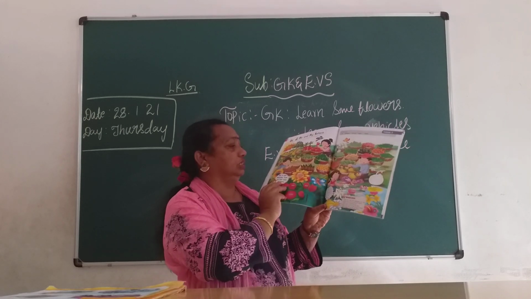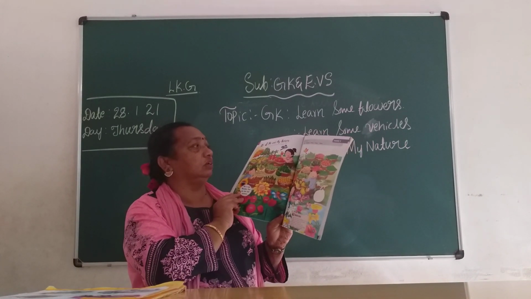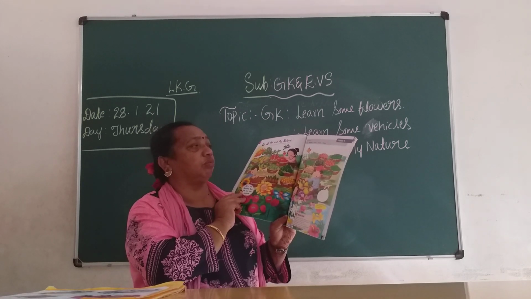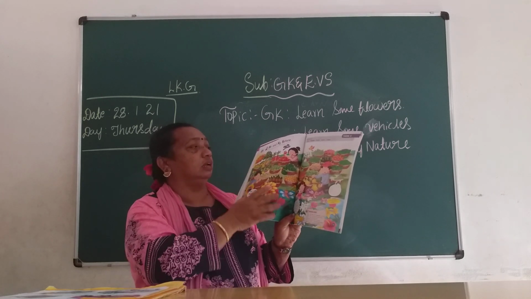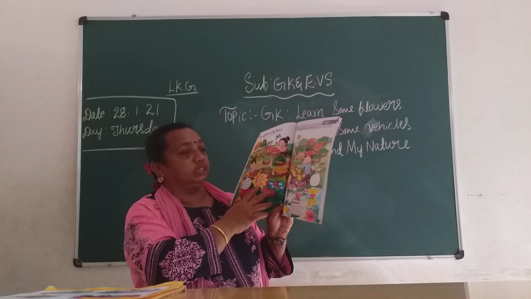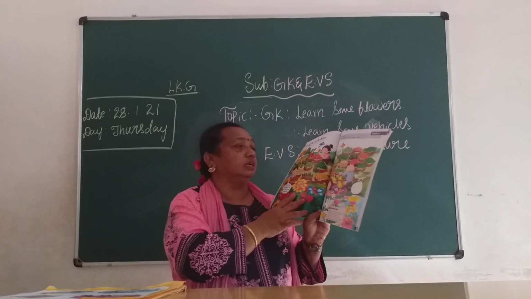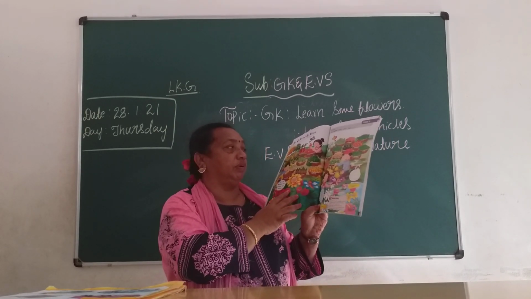See, me and my nature. See, in nature we can see so many things. This is me and my nature. In nature, what all will we observe, children? Sun, trees, water, birds, fruits, vegetables, everything comes from nature. We can see here some fruits, vegetables, some flowers.